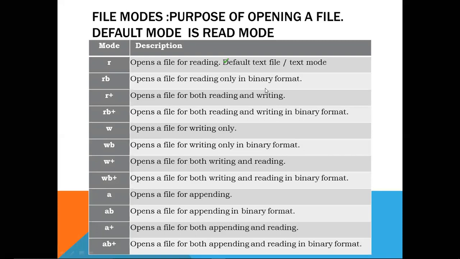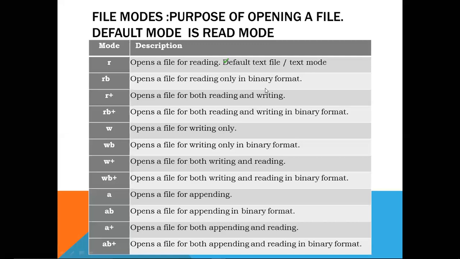W is the mode in which we open the file for the writing purpose. In case of writing, if the file does not already exist, it is created by the interpreter. WB opens the file for writing only. One thing more: when we open a file in W mode or write mode and the file already exists, its content is overwritten. If we perform a write operation by opening the same file, all the content inside the file will be overwritten in W mode or WB mode.